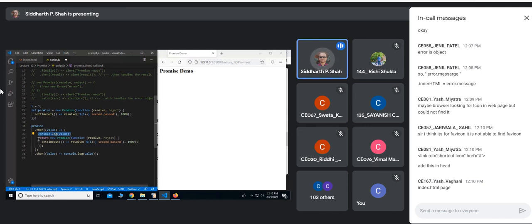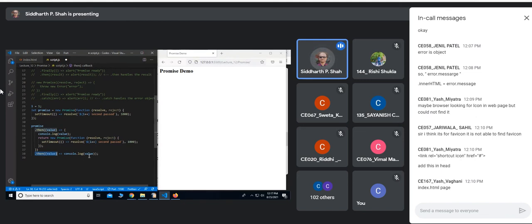And then again, I create a new promise, and that same new promise I am returning. So now this then method will return a new promise, and on that new promise, again, I am calling the then method. So this is how you can now convert the nested callback hell into a chain of then methods. This is the solution to that problem.